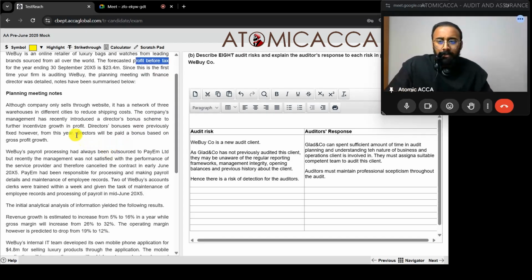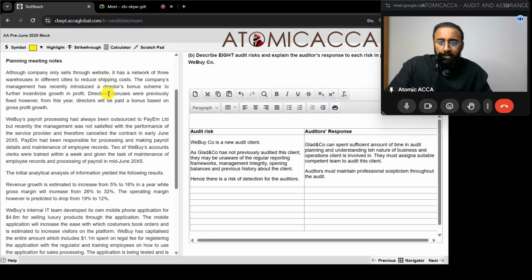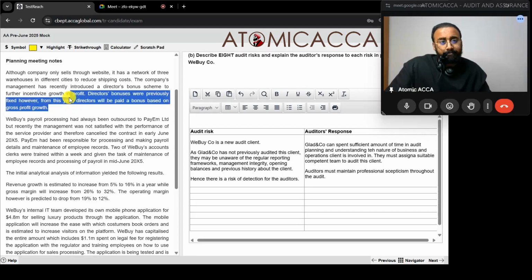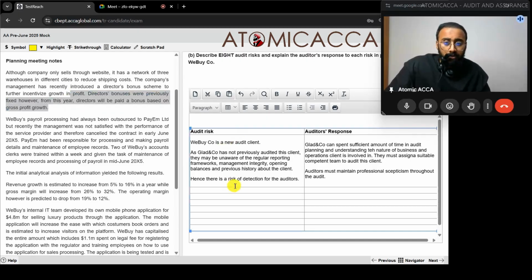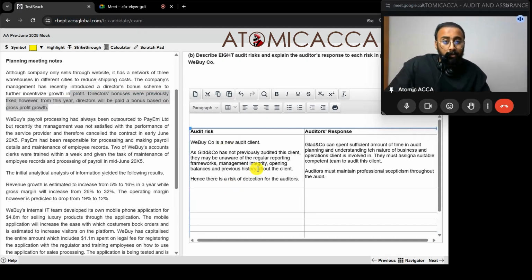Cool. Although the company only sells through its website, it has a network of 3 warehouses in different cities to reduce shipping cost. The company's management has recently introduced a director's bonus scheme to further incentivize growth in profit. Directors' bonuses were previously fixed. However, from this year onwards, the directors will be paid a bonus based on gross profit growth. So, what happens when gross profit growth is there? They will get more bonus. Chances are they are going to overstate the income and understate the expenses.